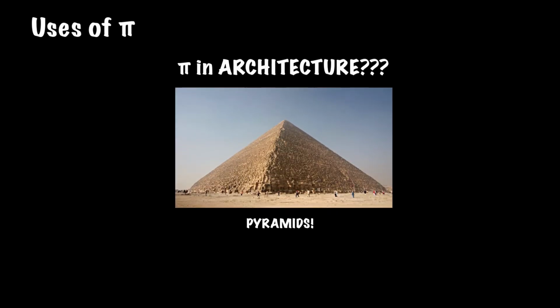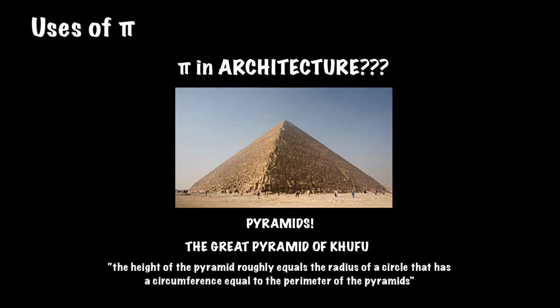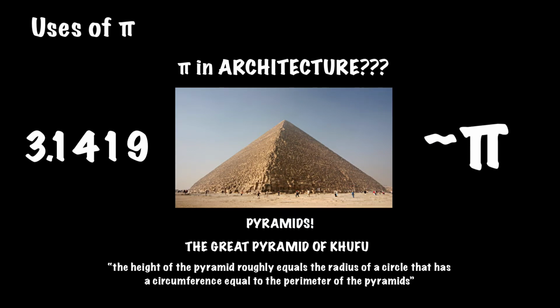Pi is also constantly found within many aspects of architecture. Specifically with pyramids, pi has been found in the creation whether intentionally or not. The Great Pyramid of Khufu, which is Giza, was measured, and it has been discovered that the height of the pyramid roughly equals the radius of the circle that has a circumference equal to the perimeter of the pyramids. When using this information to calculate pi, a ratio of 3.1419 is found, which is only 0.03% off of pi. Although this pi theory is often met with skepticism, it is interesting to note how pi may have been used, whether consciously or not, in constructing very symmetrical and complex pyramids.